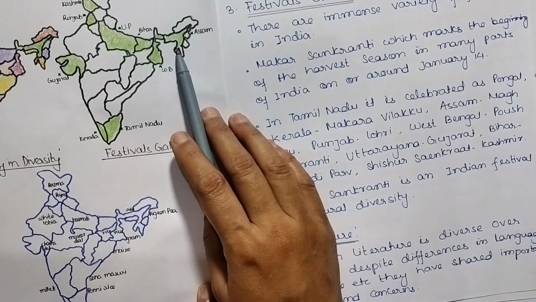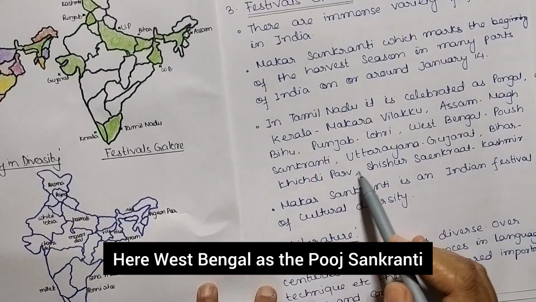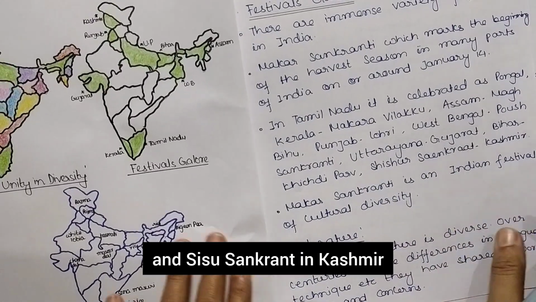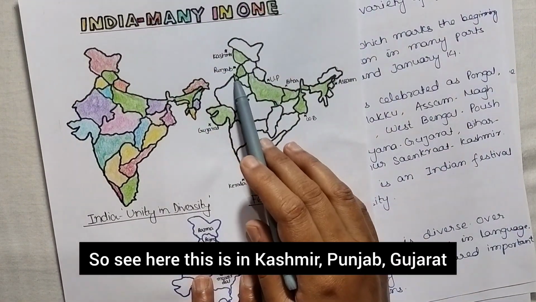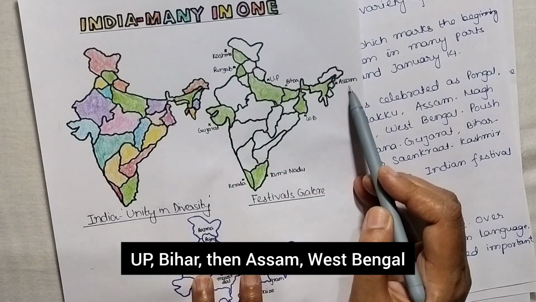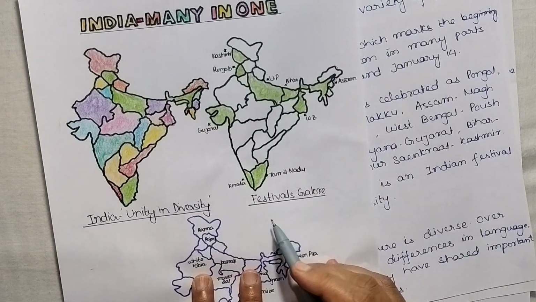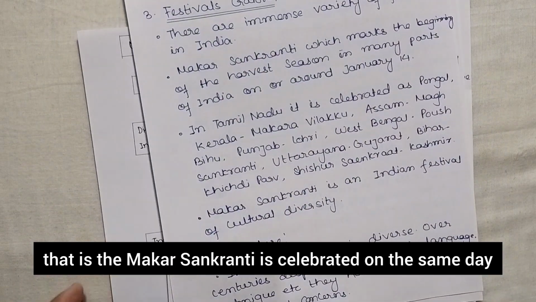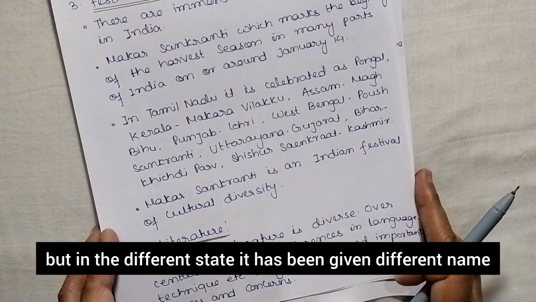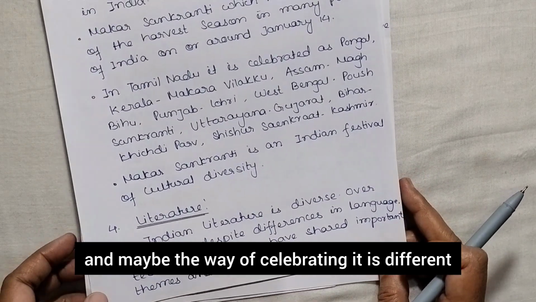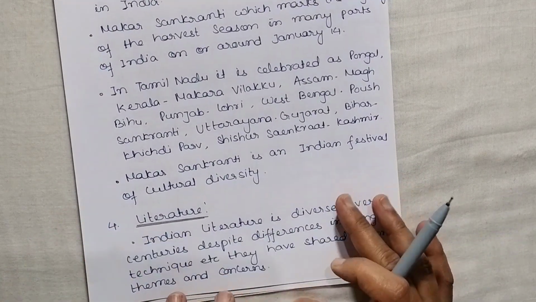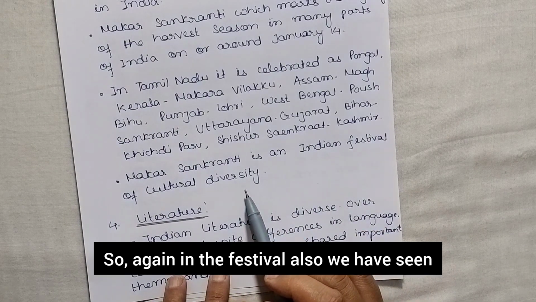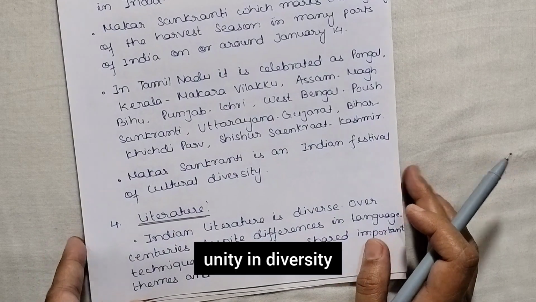And then in West Bengal, Poush Sankranti, Uttarayan in Gujarat, Khichdi Parv in Bihar and UP, and Shishur Saenkraat in Kashmir. So see here, this is in Kashmir, Punjab, Gujarat, UP, Bihar, then Assam, West Bengal, Tamil Nadu and Kerala. That is festival galore. So on the 14th of January, Makar Sankranti is celebrated on the same day, but in different states it has been given a different name, and maybe the way of celebrating it is different, right? So Makar Sankranti is an Indian festival of cultural diversity. Again in festivals also we see unity in diversity.